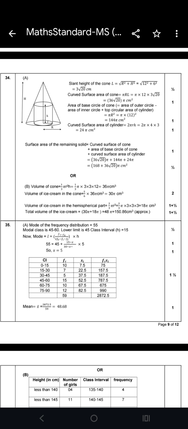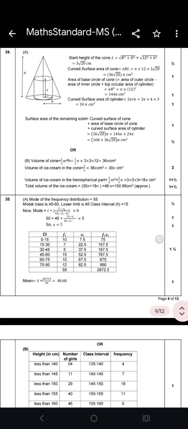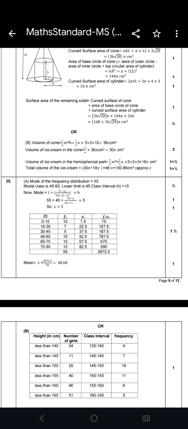Every year, if you go through your previous year papers, you will see how many times this type of question, mean, median, mode, always comes in 5 marks. Always. The table carries 1.5 marks. If you write the formula and put its value, it carries 1 mark. The final answer carries 1 mark. If a modal class, limit, or whatever is asked, it carries half a mark. And then if you're finding the mean and all, again it carries 1 mark. In this way only the evaluators check your copy.